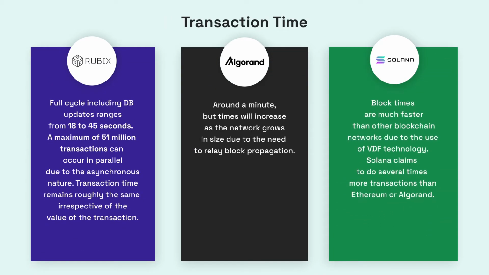Transaction time at Rubix, full cycle including DB updates, ranges from 18 to 45 seconds. A maximum of 51 million transactions can occur in parallel due to the asynchronous nature. Transaction time at Algorand is around 1 minute, which will increase as the size increases, whereas at Solana the block times are much faster than other blockchains, that is, Algorand, due to the use of VDF technology.